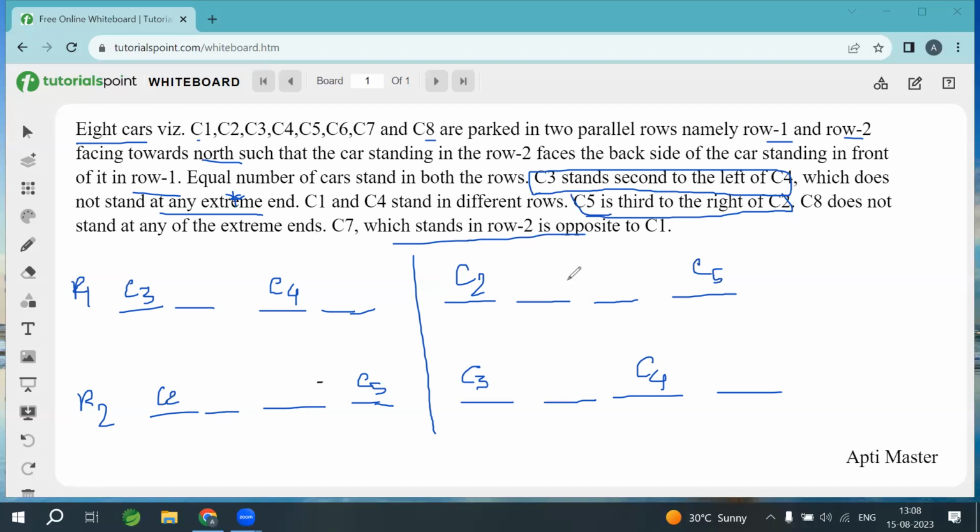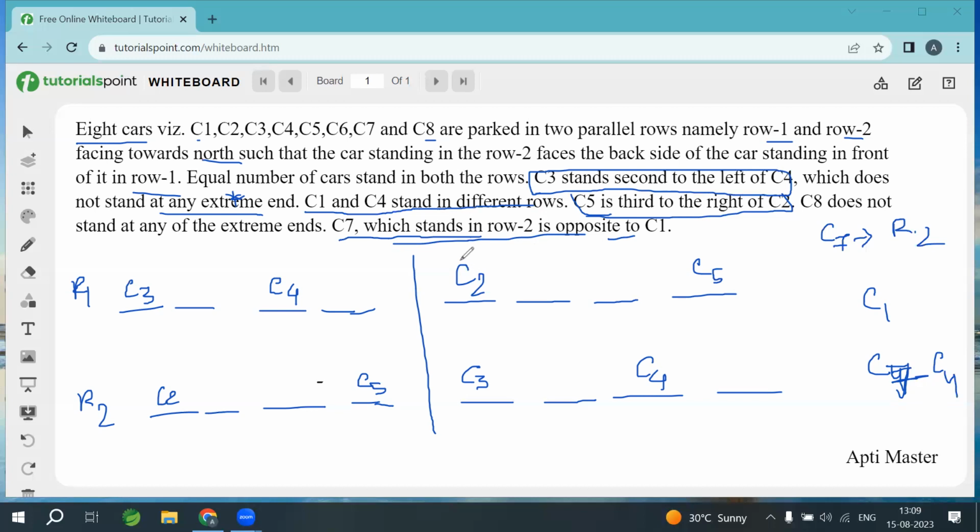Now C8 does not stand at any of the extreme points. Now C7, which stands in row 2, is opposite to C1. Check this: C1 and C4 stand in different rows. And it is also mentioned that C7 stands in row 2. So C7 is in row 2, right? C1 and C4 are in different rows, and C7 is opposite to C1.